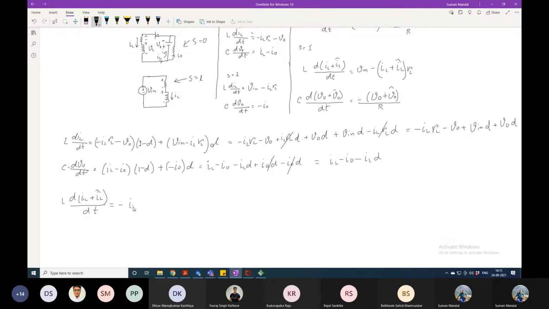The equation will be (IL plus IL perturbation) into RL minus (V0 plus V0 perturbation), and then plus V into (D plus D perturbation), and then plus (V0 plus V0 perturbation) into (d plus d perturbation).